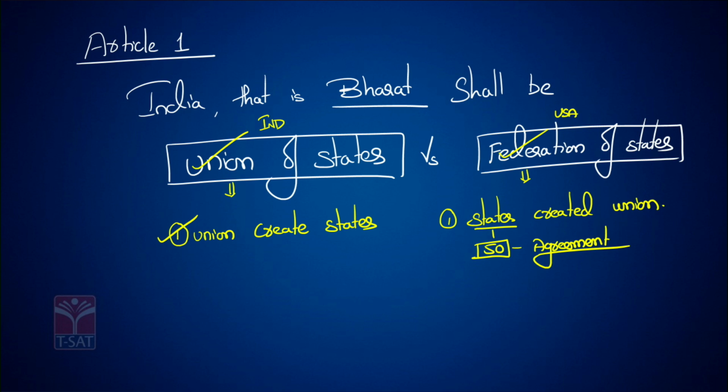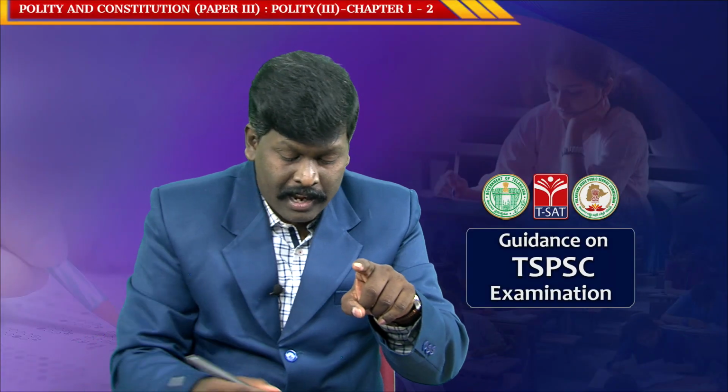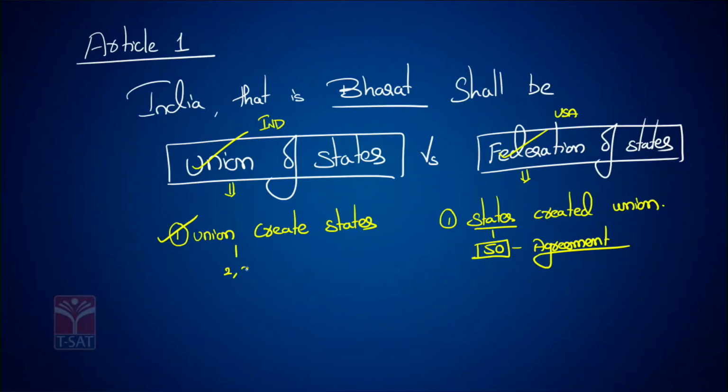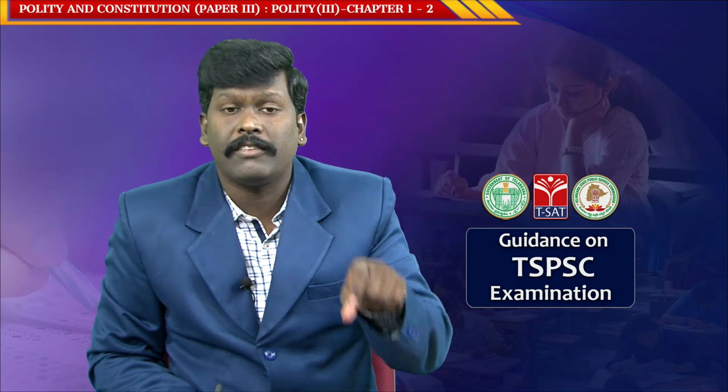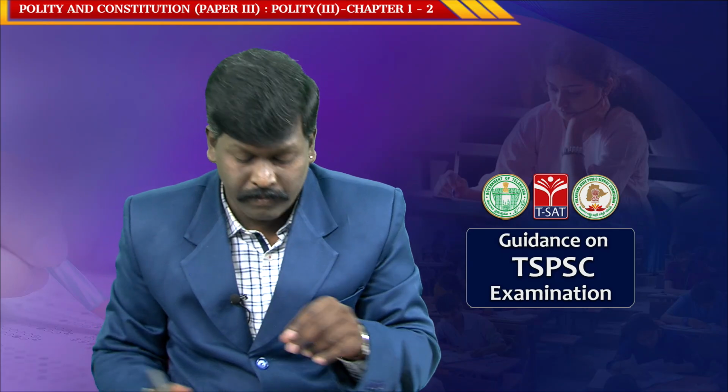But in India, states did not form the union. In fact, according to Article 2 and 3, the union has the authority to create the states, like it created the state of Telangana on June 2nd, 2014. This is the first reason why the word federation is not used in India.